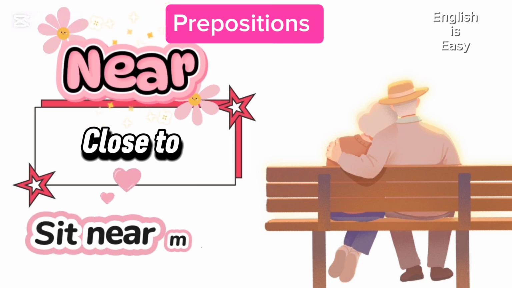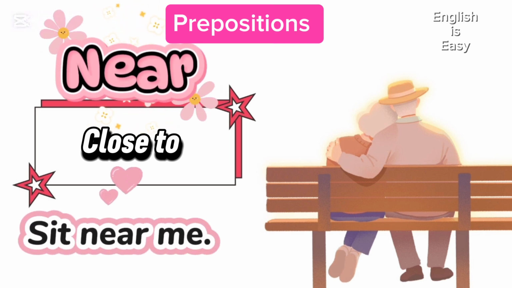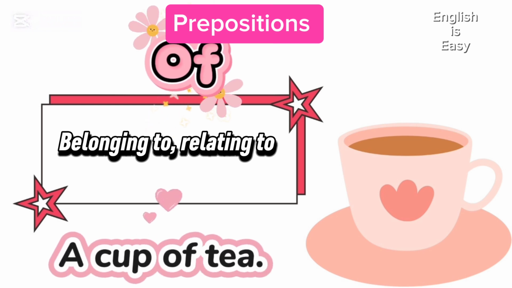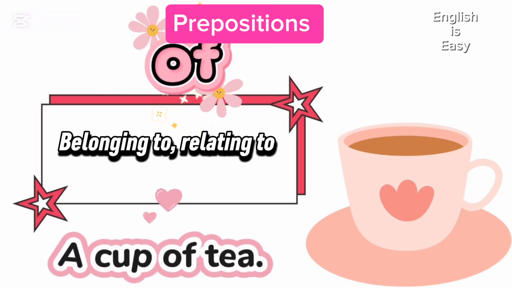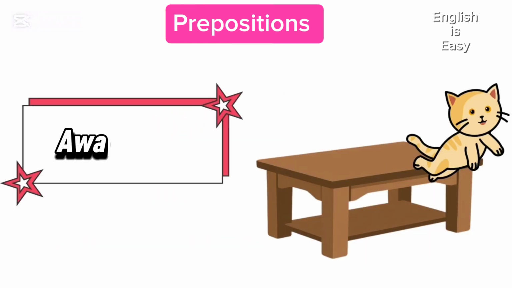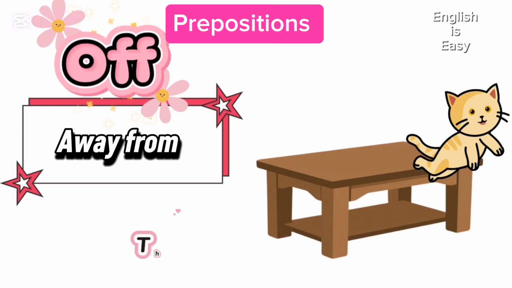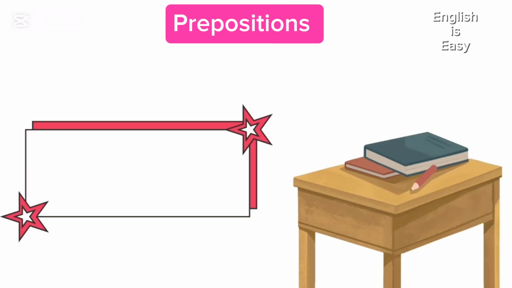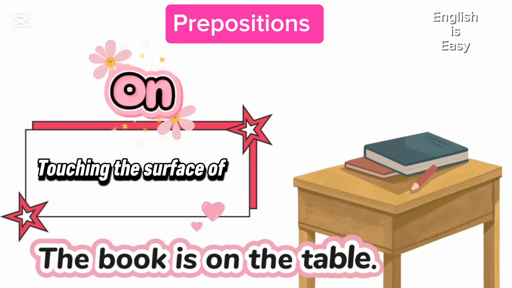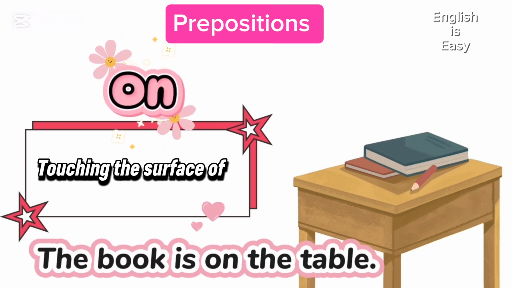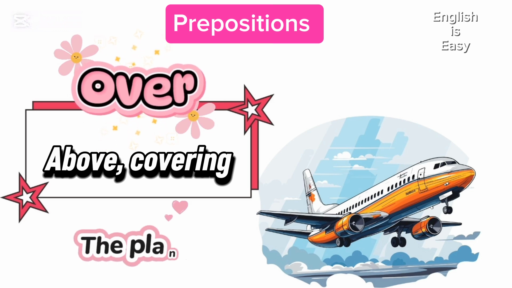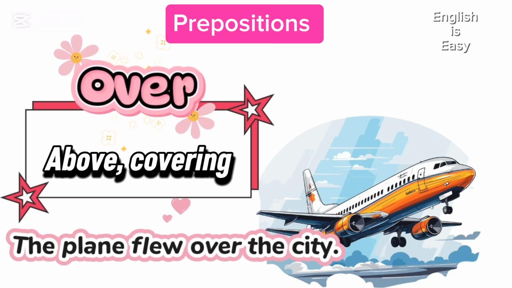Near. Sit near me. Of. Have a cup of tea. Off. The cat jumped off the table. On. The book is on the table. Over. The plane flew over the city.